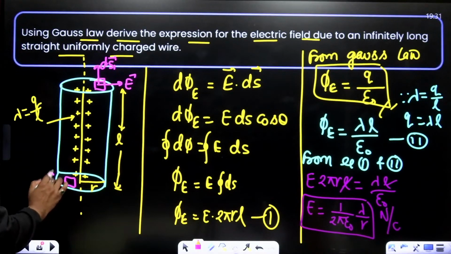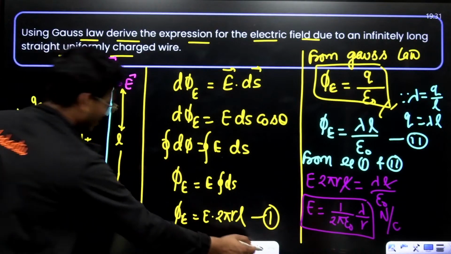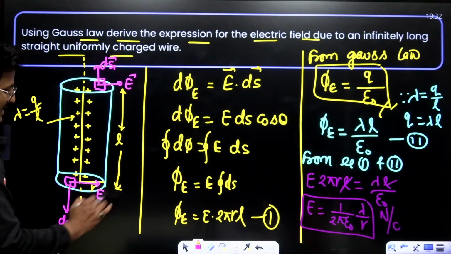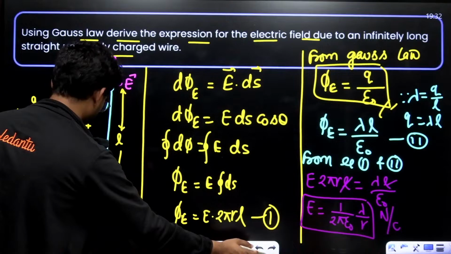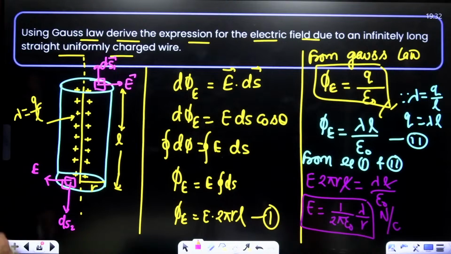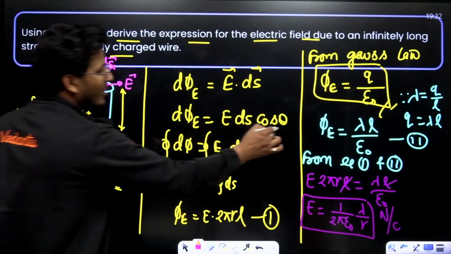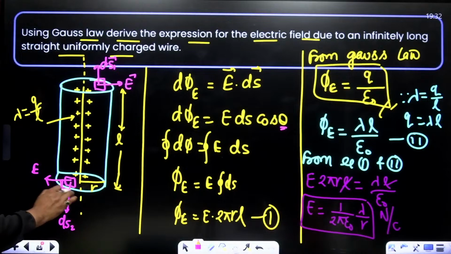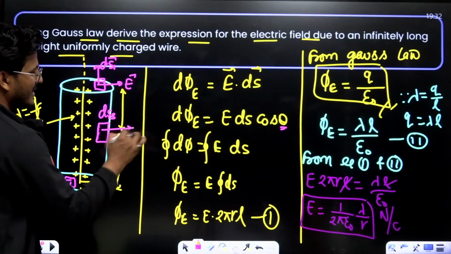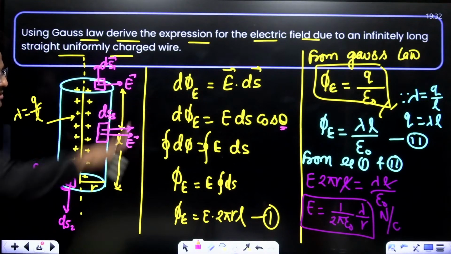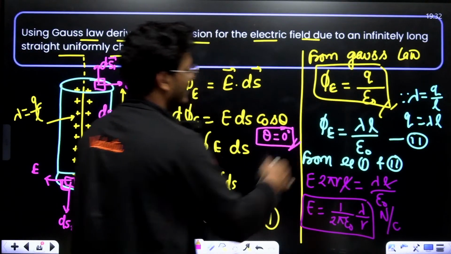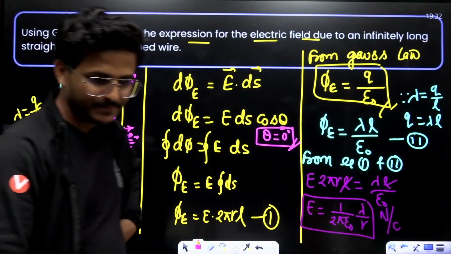Now, if I'm considering this is ds2, the electric field intensity is the same, this is also 90 degree, that means this is also 0. Phi here is cos theta, cos 90 is 0. Let's see, this is ds3, and electric field intensity is also in the same direction. That's why I'm considering theta equals 0 degree on this basis.